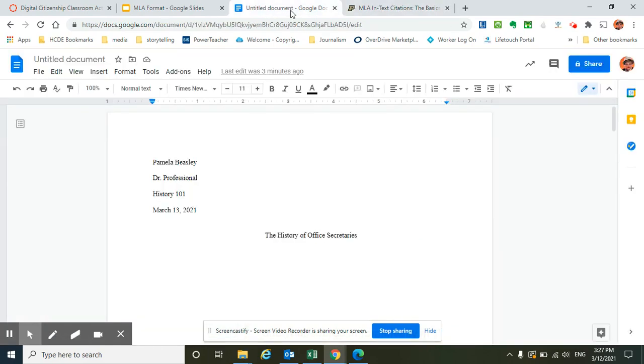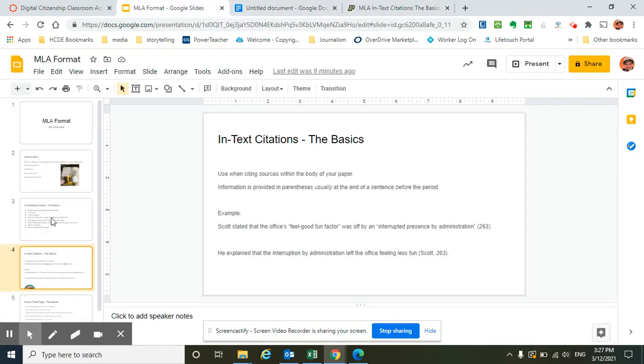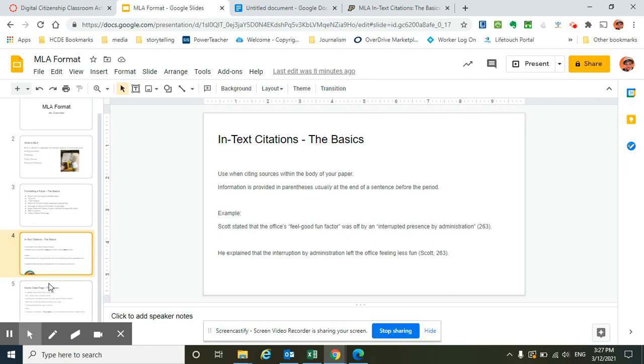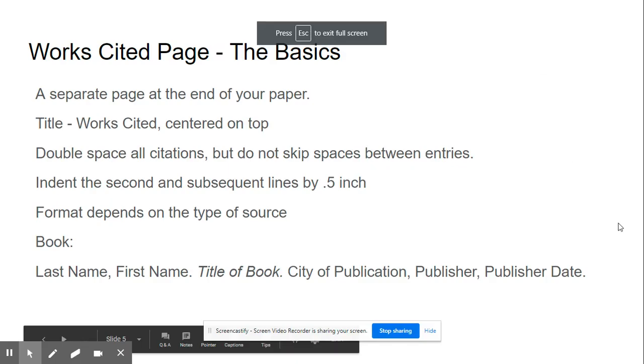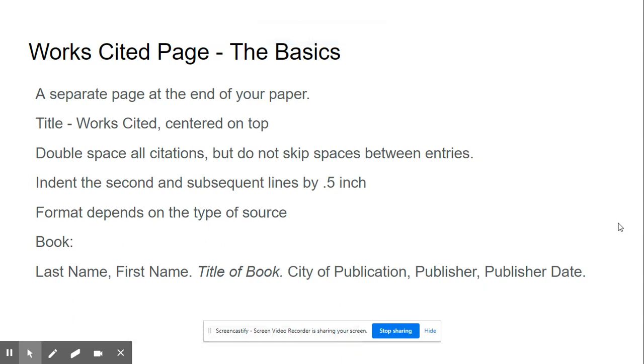It's your best friend. All right, let's talk about the works cited page. That is the page at the end of your paper, and it's its own page. Okay, so it's a separate page at the end of your paper. And again, this has a special way to format it. The title of this page is going to be Works Cited, capital W, capital C. It's not italicized and it's not underlined. It's just plain old Works Cited, and it's centered on top.